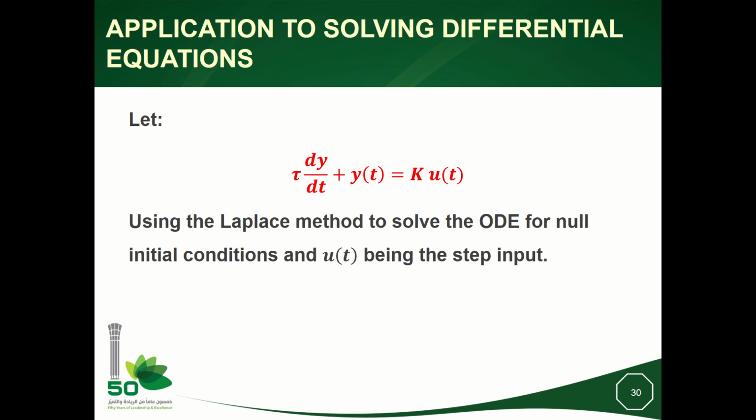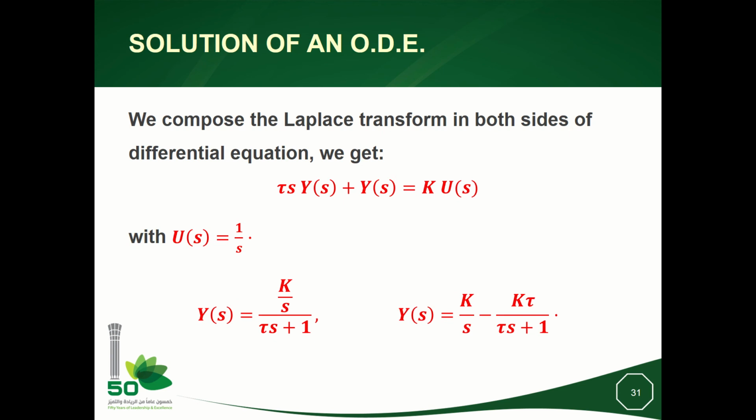Consider now this simple first order differential equation with respect to a variable y. We will assume that y is the variable and u is something that we know, a function which is dependent on time. The question is: using the Laplace method, solve the ordinary differential equation for null initial conditions. It means y of 0 equal to 0 and ut being the step input.